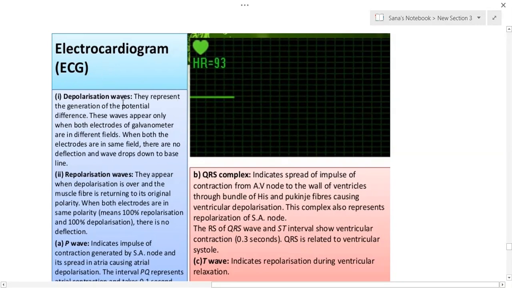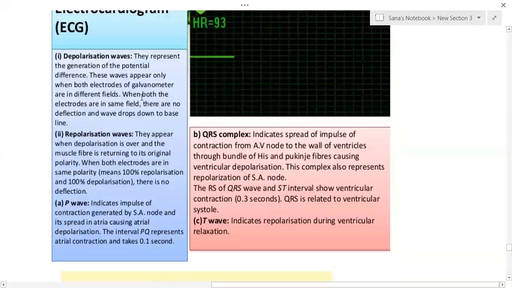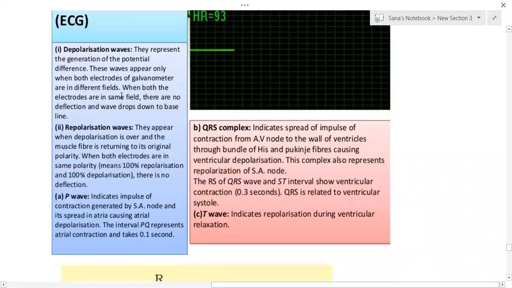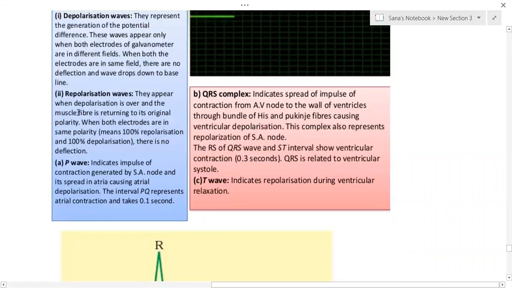What does an ECG consist of? Depolarization waves represent the generation of potential difference. These waves appear only when both electrodes of the galvanometer are in different fields. When both electrodes are in the same field, there is no deflection and the wave drops down to the base of the line. Repolarization waves, you can see in that, appear when depolarization is over and the muscle fiber is returning to its original polarity, when both electrodes are in the same polarity.